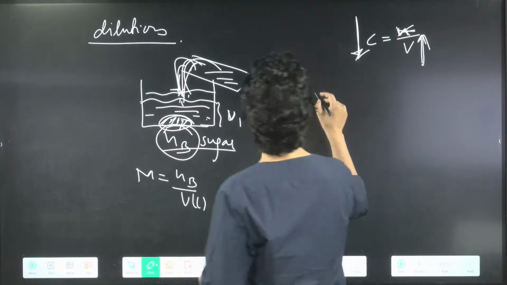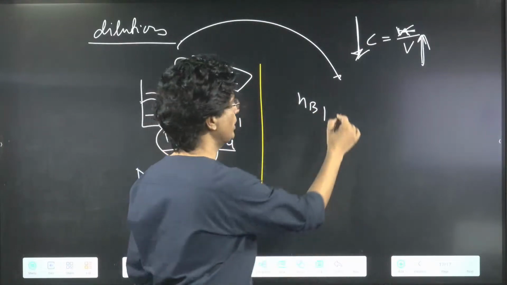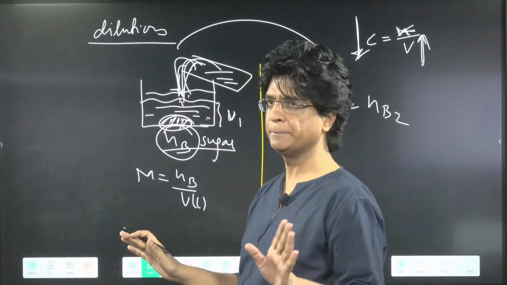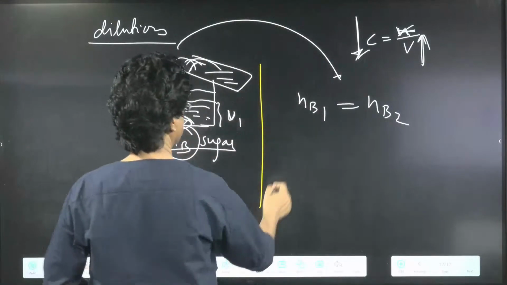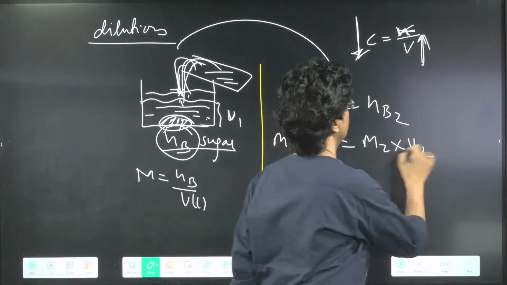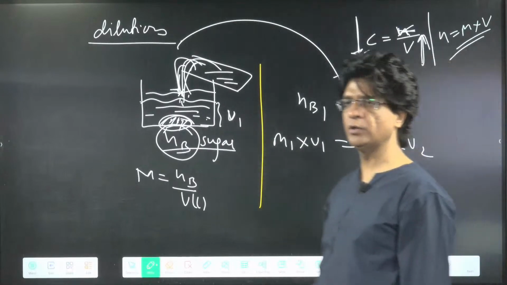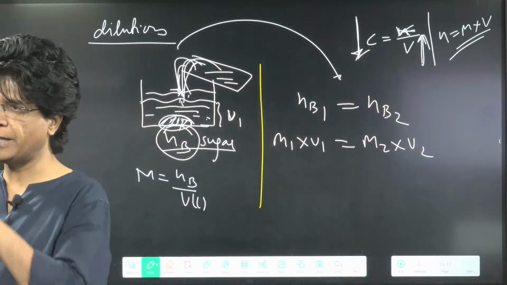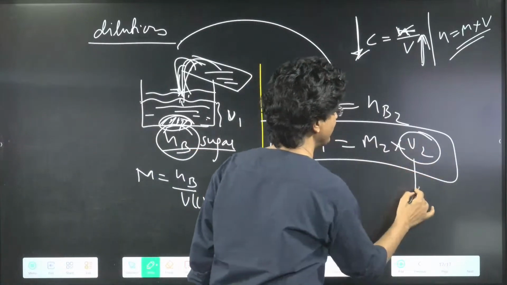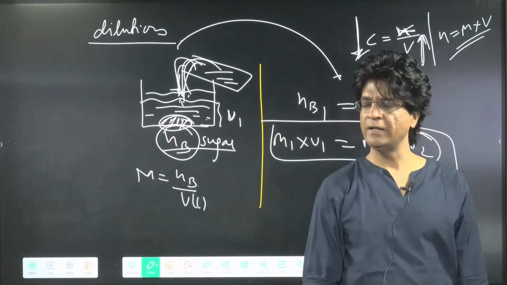Correct. So, can I say that for dilution, initial number of moles nB1 will be equal to final number of moles nB2. Moles of solute will remain same. And if that remains same, can I say this is M1 into V1 and this will be M2 into V2? Yes or no? Because I know number of moles is molarity into volume. M1V1 equal to M2V2. Yep, correct beta. So remember this thing. And what is this V2, beta? This V2 is final volume. Final volume. Are you getting it?